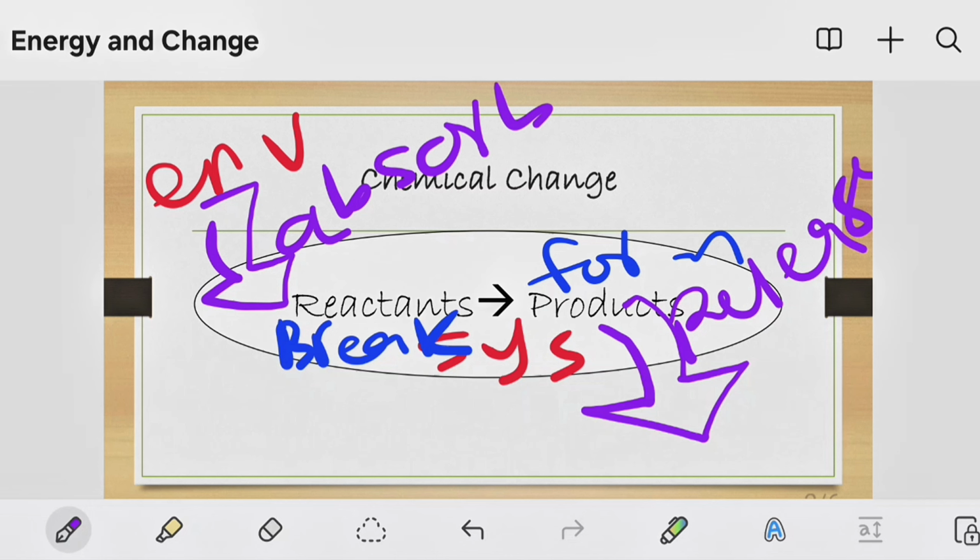Whether we have an exothermic or an endothermic reaction, one thing is certain: energy will have to be absorbed and energy will have to be released.